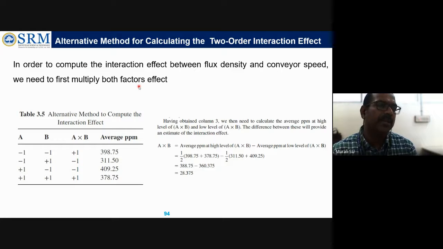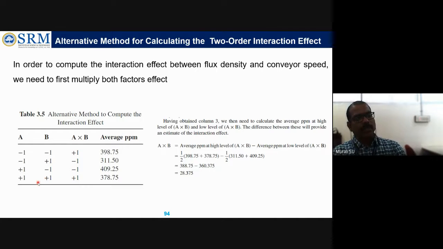In other words, there is another way of calculating the two-order interaction effect. Previously, we calculated with one method. In this other method, we have A and B at low level. Then keeping A at low level, changing B to high level. Then A at high level and B at low level, and then both at high level.